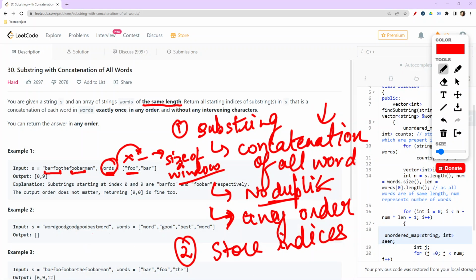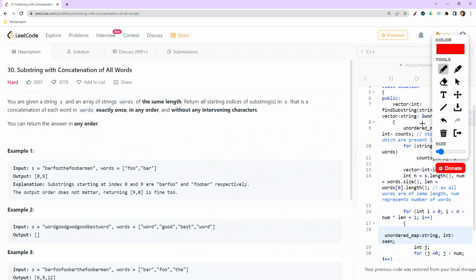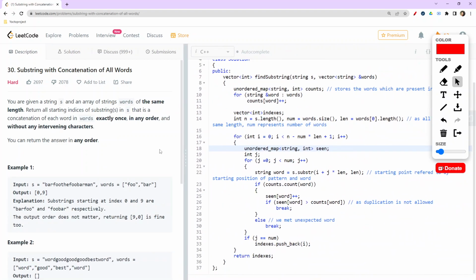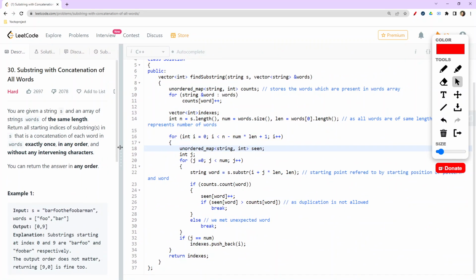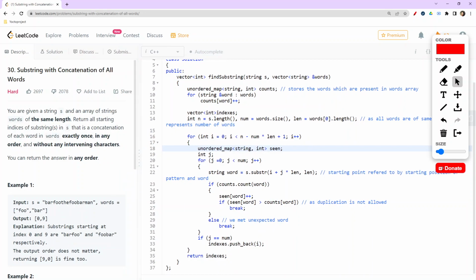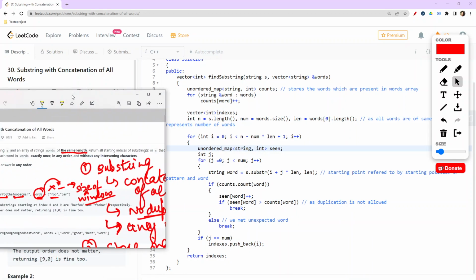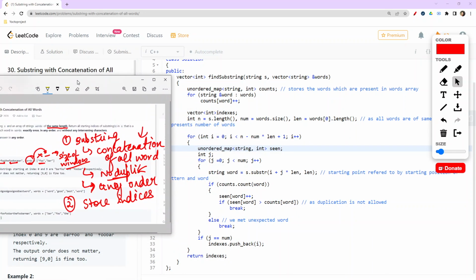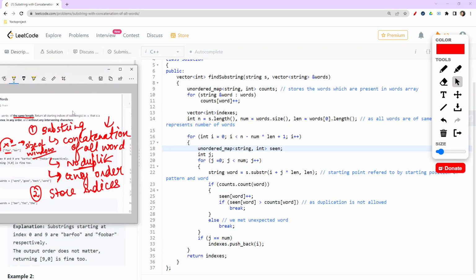So let us now see how we are required to code this particular question. Although I've already commented out the things which are required, but still, these were the conditions which we were considering. Now here comes the coding part.